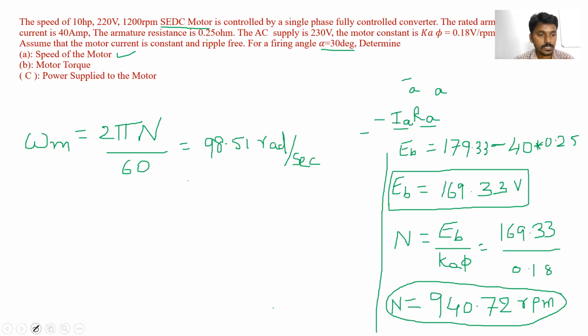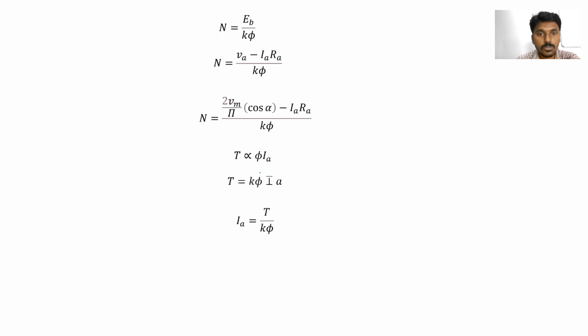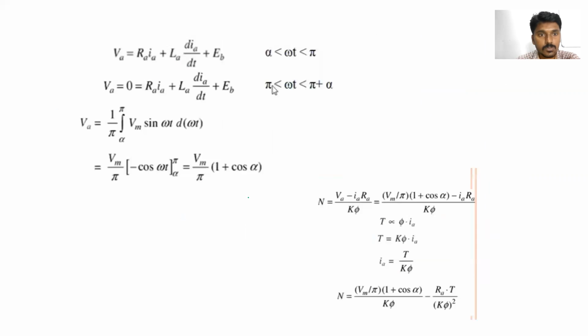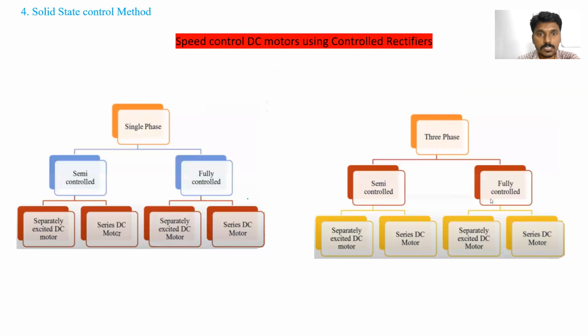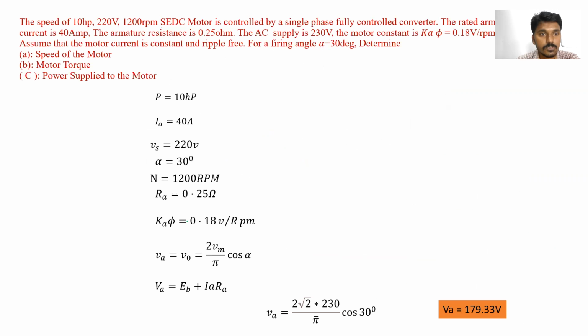Is it clear? So next, can we go for the motor torque? Yes, sir. Okay, so what is the formula for motor torque? T is equal to Ka phi Ia. Already I have given the basic equations, and the derivations in previous topics. Basics also I have given, characteristics and basic equations of DC motors.